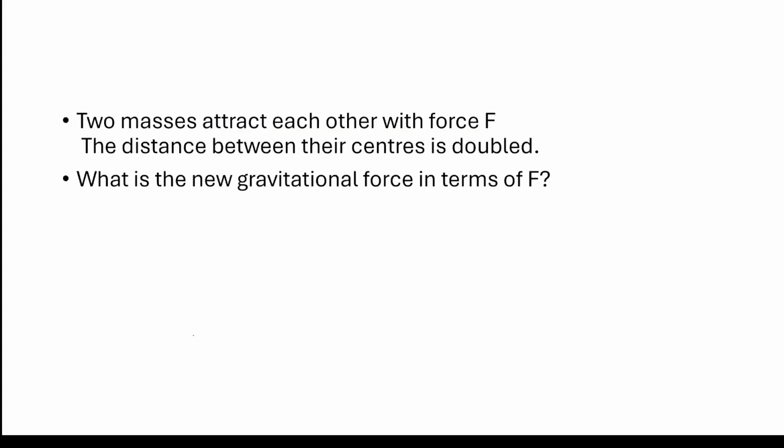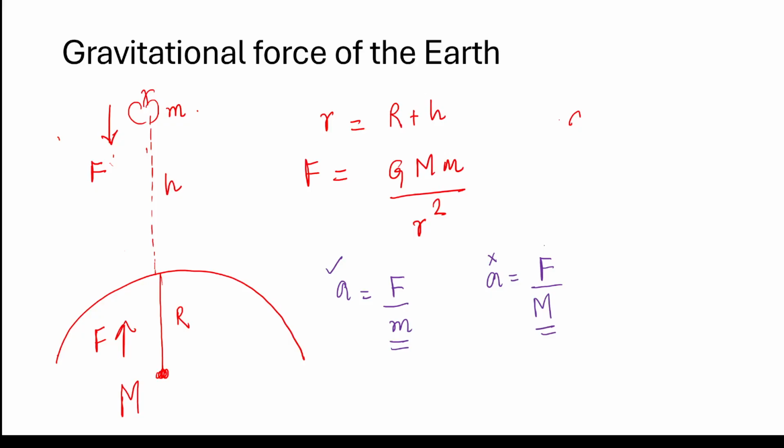Now, if the body is very close to Earth, let me just tell you, the radius of Earth is 6,400 kilometers, very high. So to what height can an apple be? 5 meters, 10 meters. So this h here is very small as compared to the radius of Earth.